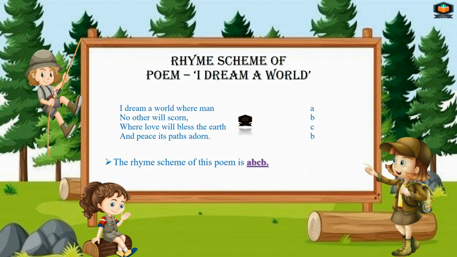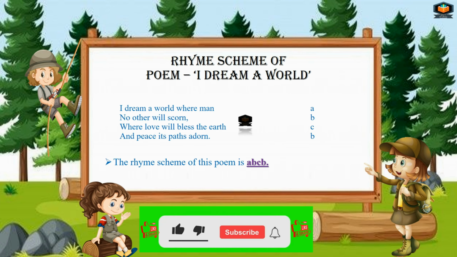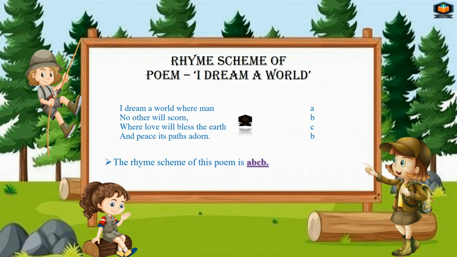Here also we don't have a rhyming word of the first and second line, so here we will use the next letter, C. And peace its path adorn. Adorn is the rhyming word of scorn, so here we will use the same letter as we have used in the second line. So the rhyme scheme of this poem is a b c b.